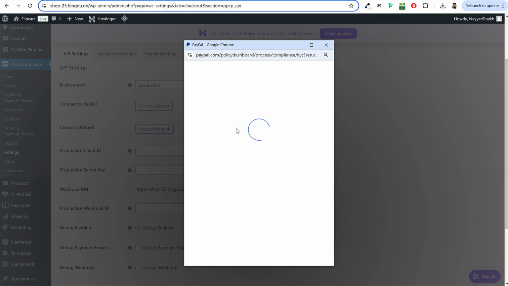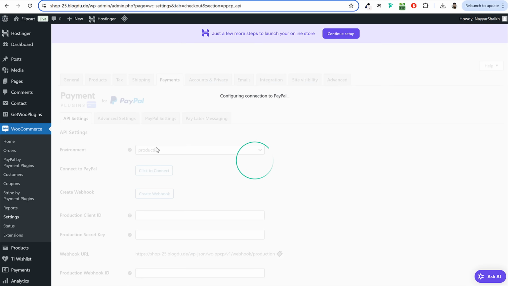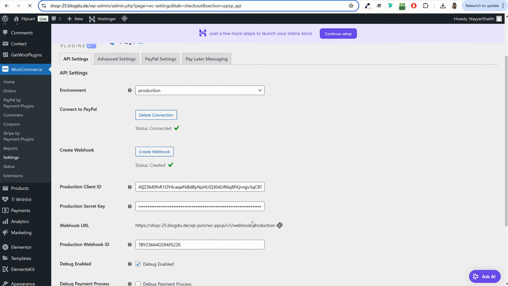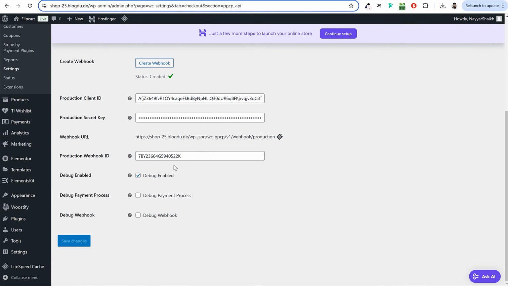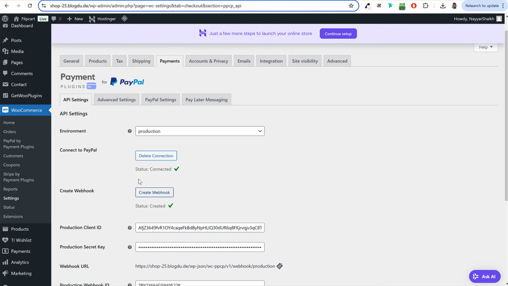Once you do that, your website will automatically be connected with PayPal, and you can now accept online PayPal payments. You will automatically be redirected back to your website, and these details, client ID, secret ID, will automatically be filled in. You can see all these details are filled in and your website is now connected. Again, come back to payments.